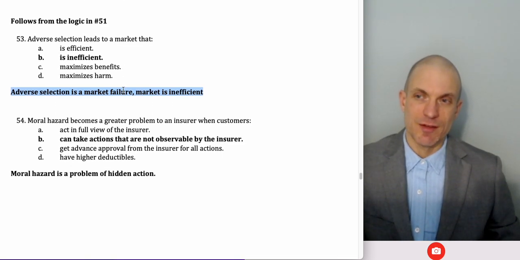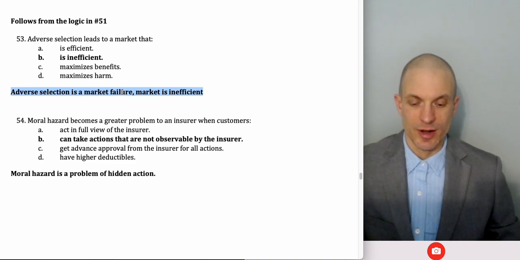In the case of adverse selection of sellers, it's the sellers of good cars or good products that are unable to find buyers, even though if the buyers could verify the quality, they'd be happy to pay a price higher than what the sellers are demanding. It's just that they're not.